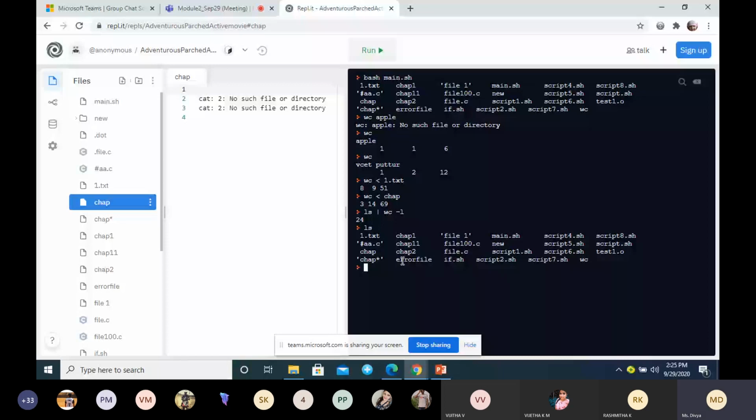Is it clear? So these are the 3 examples you are supposed to give. This is also one of the important questions. Standard input. What are the different ways of getting the input? One is directly from the keyboard. Another one is using the redirection symbol, that is the less than symbol. Another one is using the pipeline. Clear? And give the 3 examples. Any doubt in this example?